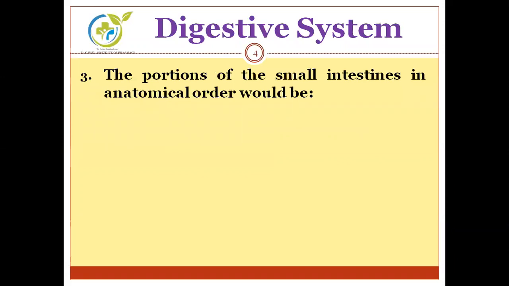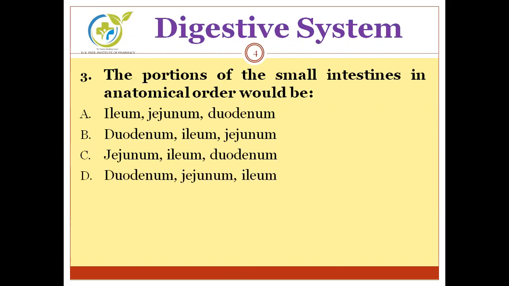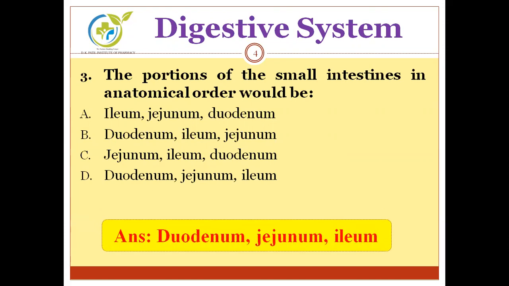Moving to the next question. The portions of small intestine in an anatomical order would be: ileum, jejunum, duodenum; duodenum, ileum, jejunum; jejunum, ileum, duodenum; duodenum, jejunum, ileum. We have to find out the exact anatomical sequence of small intestine. Any guesses? And the correct answer is duodenum, jejunum, ileum.